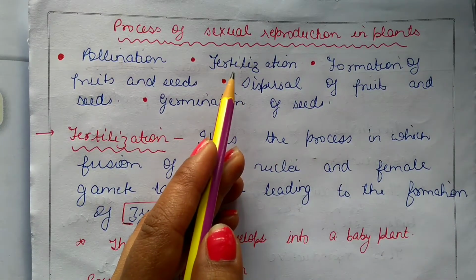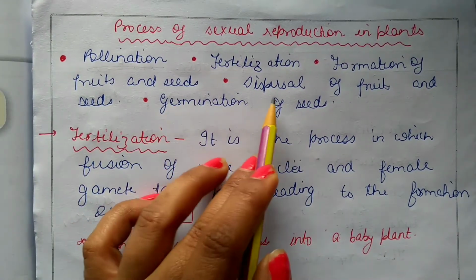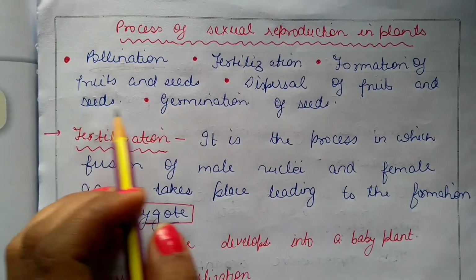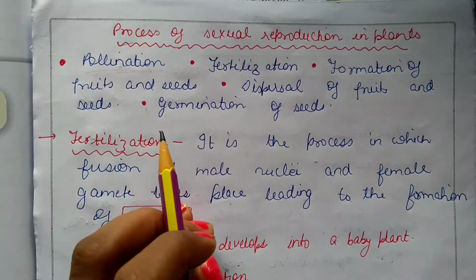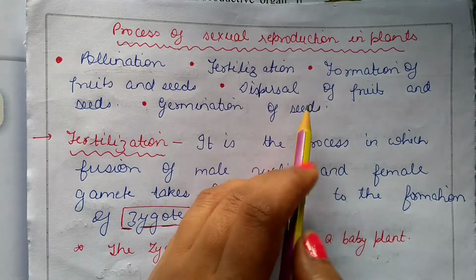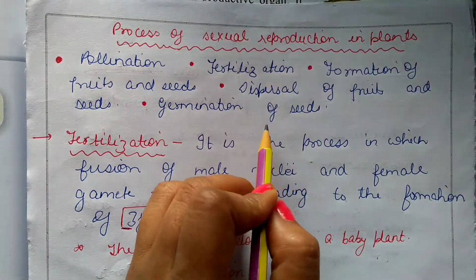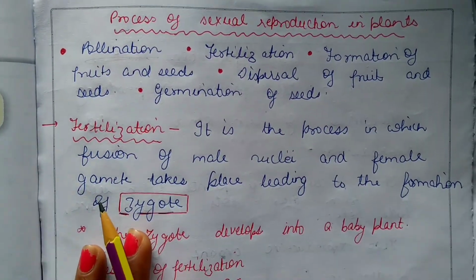Now next is fertilization. This term I will explain. Then formation of fruits and seed, dispersal of fruits and seed, and then germination of seed. Pollination I have explained in chapter number 4. In this chapter we will study about fertilization, formation of fruits and seeds, dispersal of fruits and seeds, and germination of seeds. Starting with the fertilization.